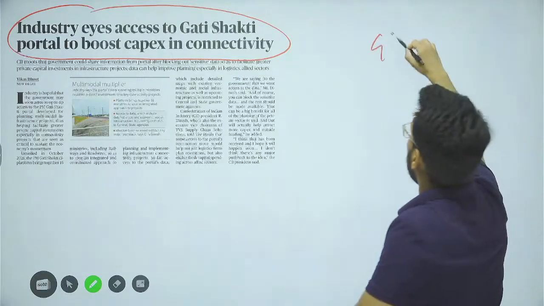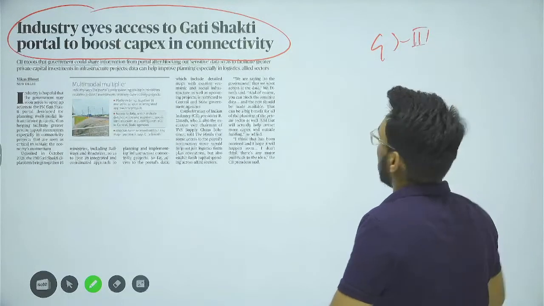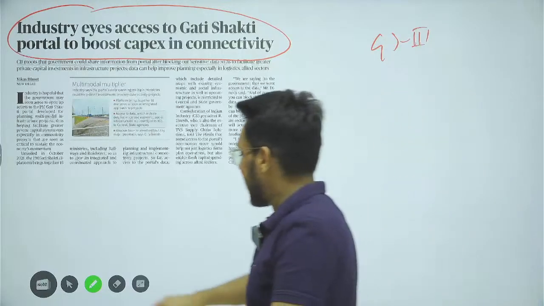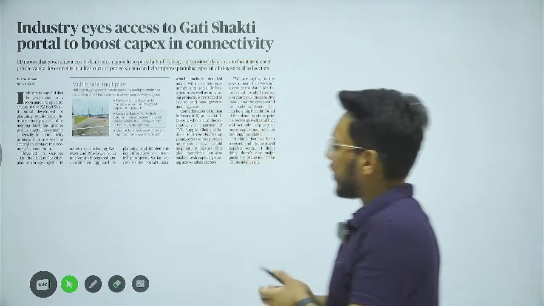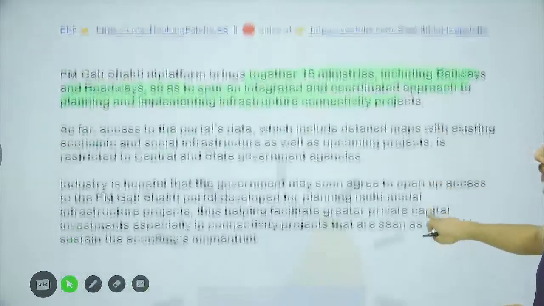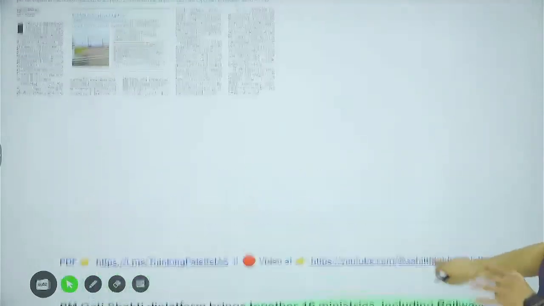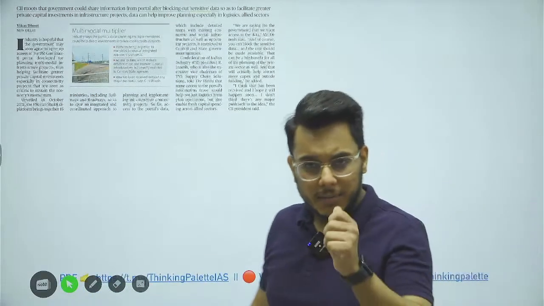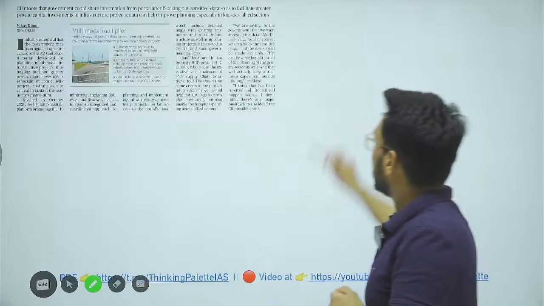Industry eyes access to Gati Shakti portal to boost capex in connectivity. We'll see this article with respect to GS paper number 3, infrastructure and Indian economy, issues related to infrastructure and the Indian economy. Now, what is this issue all about? First of all, guys, let's understand a little basic information.